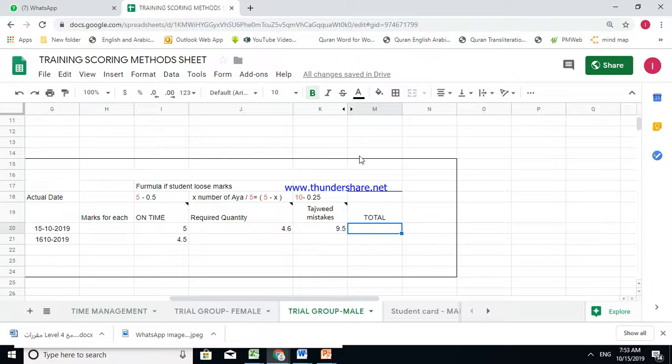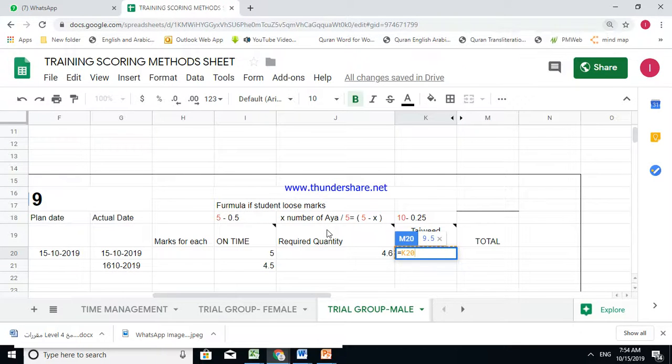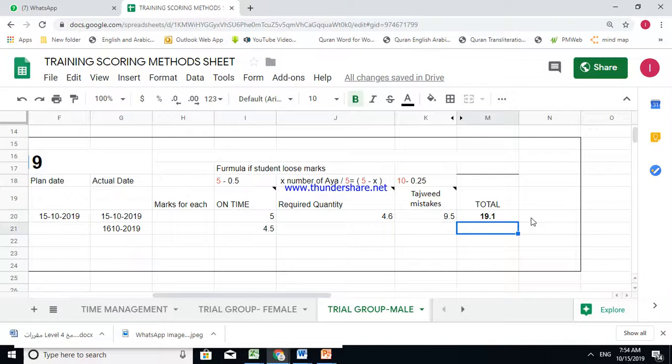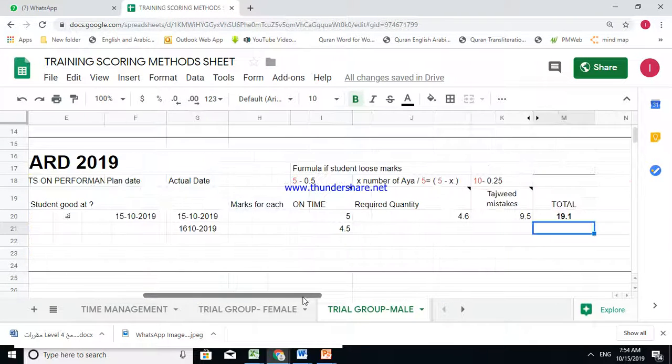So the total mark for the student is going to be 19 out of 20, because the total mark is 20 marks.